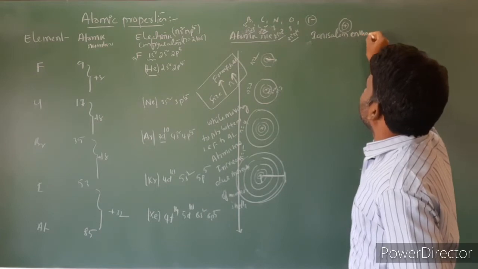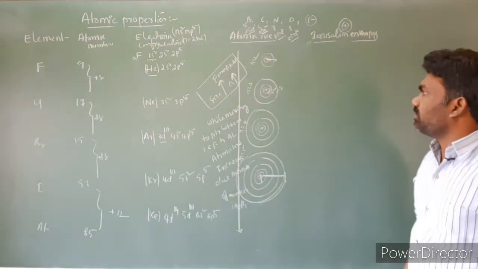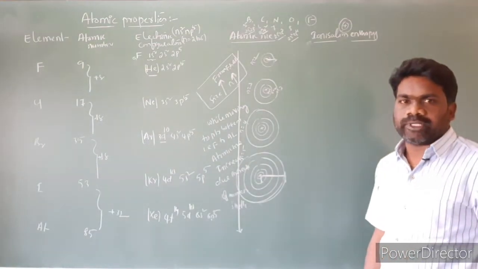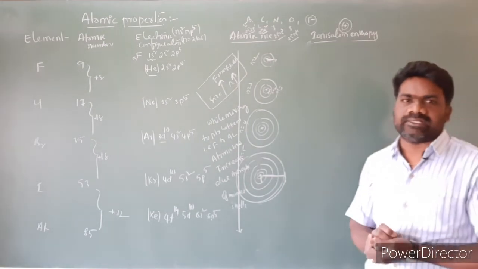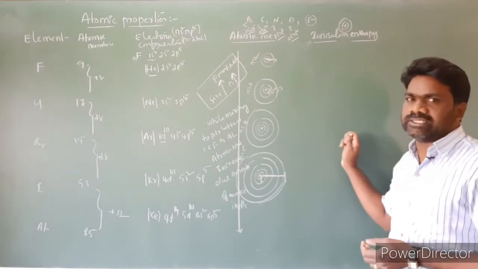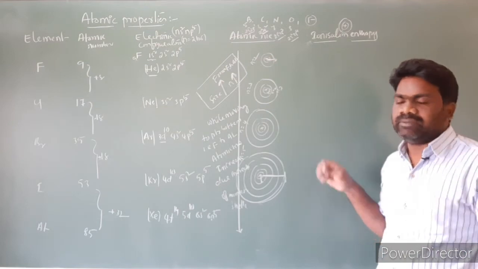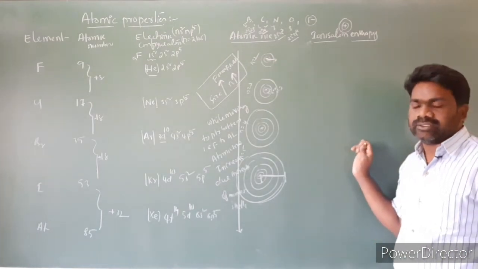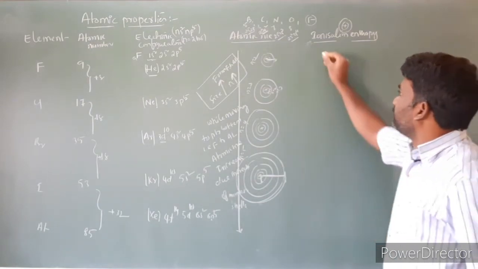Ionization enthalpy or ionization energy. We already know very well that while moving from top to bottom in the periodic table, the ionization energies decrease. Ionization energy depends upon atomic size. When atomic size increases, ionization energies decrease.